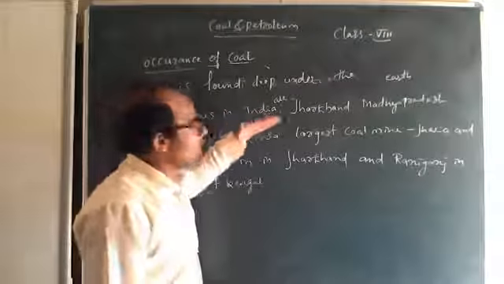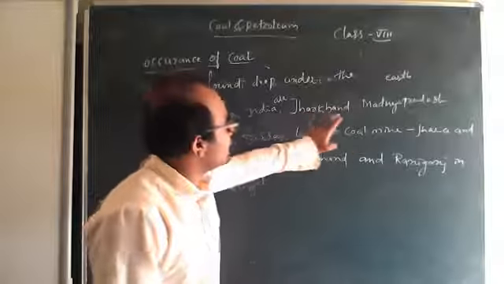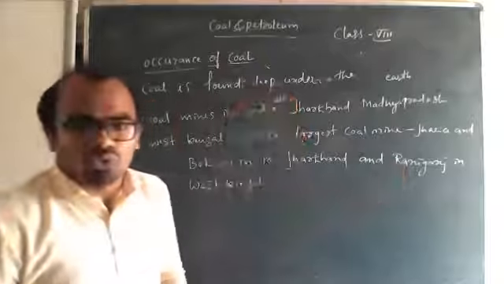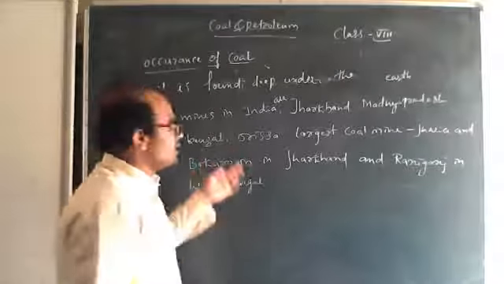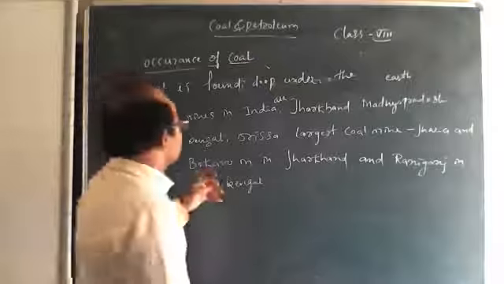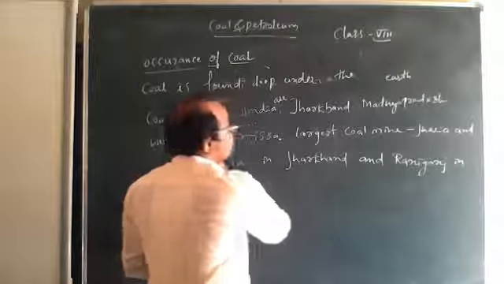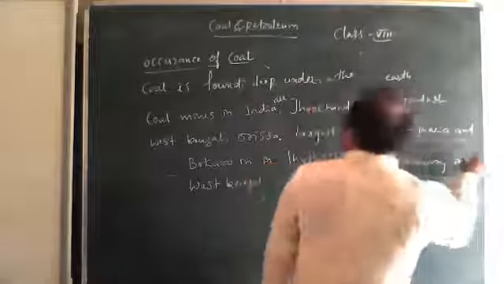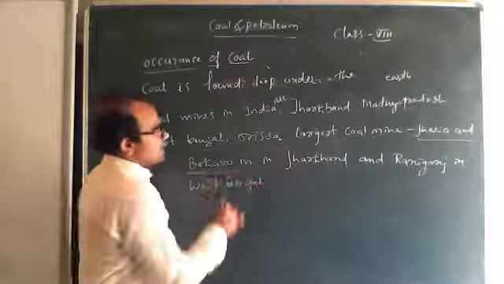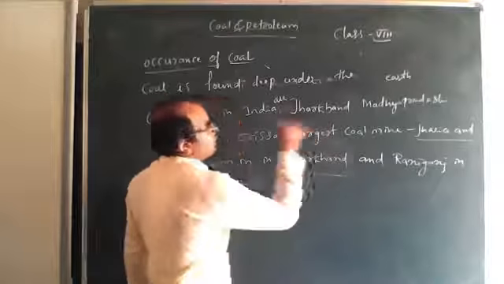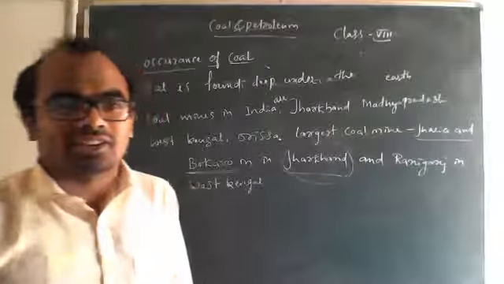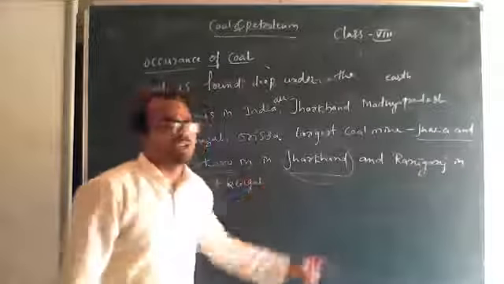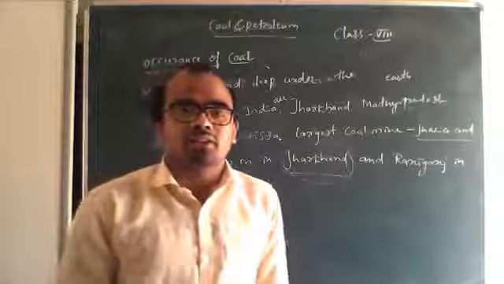So what are the coal mines in India? Jharkhand, Madhya Pradesh, West Bengal and Orissa all have coal mines in India. But the largest coal mines are Jharia and Bokaro in Jharkhand. Jharkhand is Dhoni's state, Mahendra Singh Dhoni's state. So Jharia and Bokaro are present in Jharkhand.